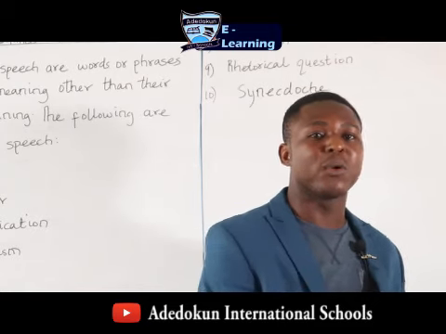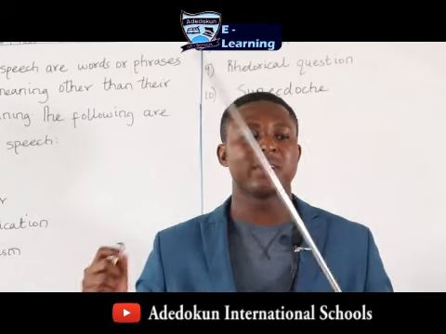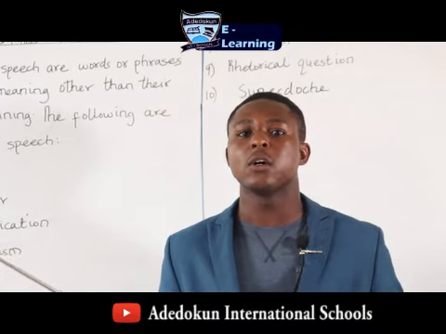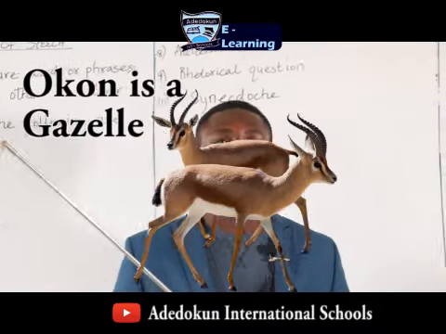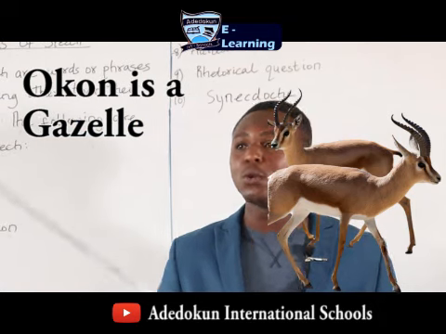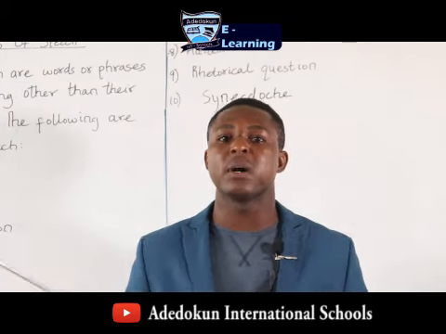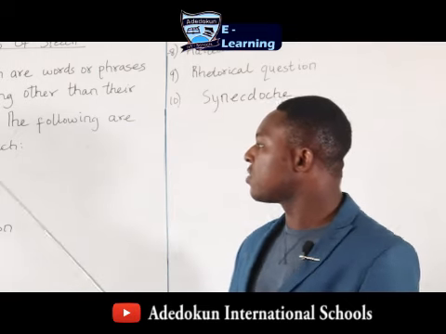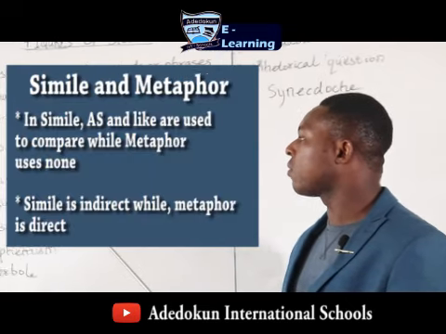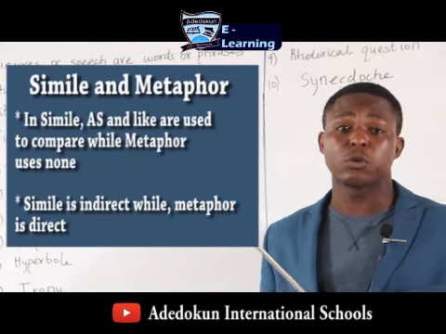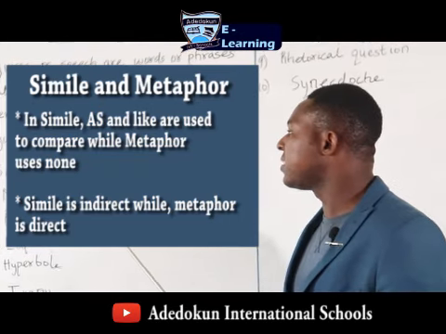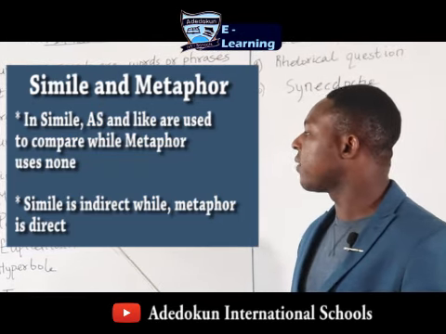I'm comparing the beauty of my wife to a zebra, but this time around without the use of "as" or "like." When I say Okon is a gazelle, I'm not saying Okon is an animal called gazelle, but I'm saying Okon is as fast as the animal called gazelle. So in simile, don't forget you compare with "as" or "like." In metaphor, you don't compare with "as" or "like." Simile is indirect, metaphor is direct.